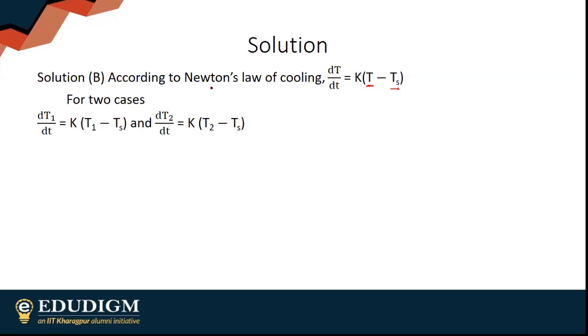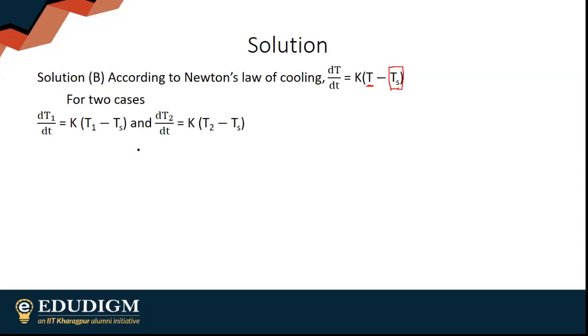I think now it should be clear. People must have realized their mistake. People think that this is T2 minus T1, that T1 is the final temperature and T2 is the initial temperature. Ts is always the temperature of my surrounding.